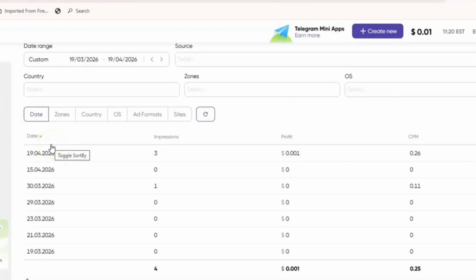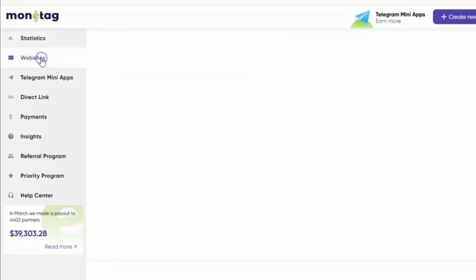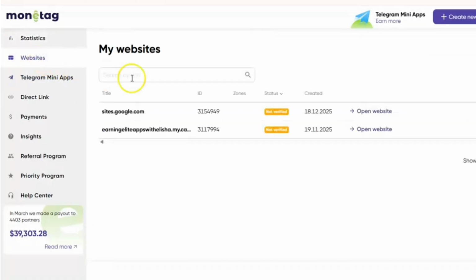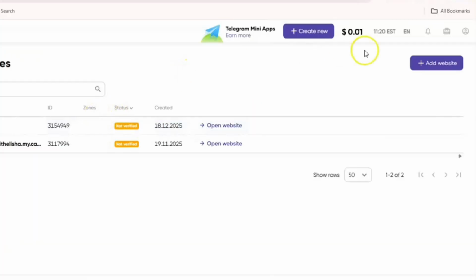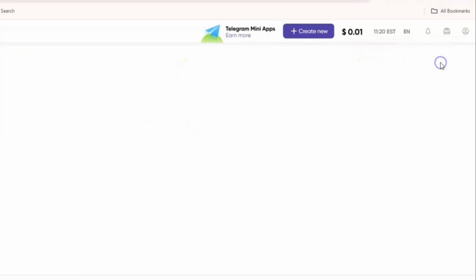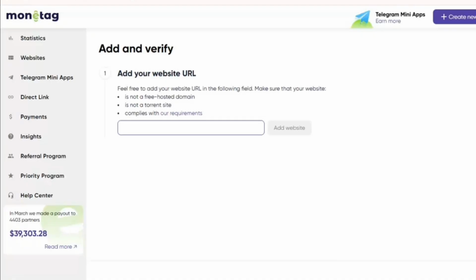And then if you want to connect your website to Monetag, you click here, and then me, I've actually connected 2 websites. You click here where it reads add website, but then I'm assuming that you have copied the link of your website. You paste it in here and then click add website.